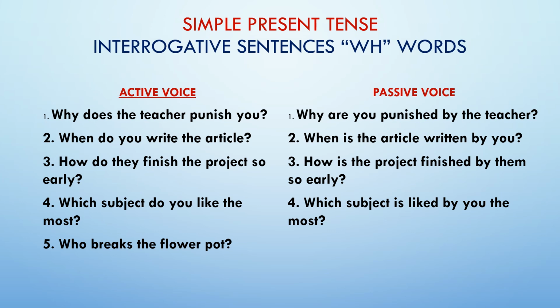Rule number 2 is putting the form of to be. Our object in this sentence is the flower pot. Flower pot is singular, so by whom is the flower pot broken? Once again I will repeat, children. Whenever you have a question with who, your answer starts with by whom, and then you put the verb according to the object. The object is flower pot, which is singular, so we will use is. By whom is the flower pot broken? This is our answer.